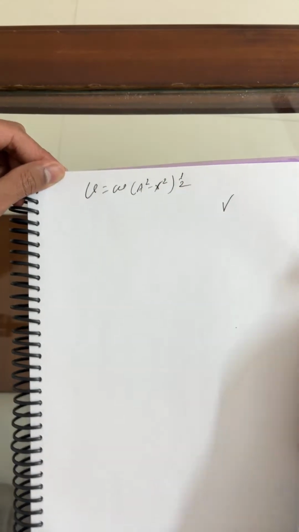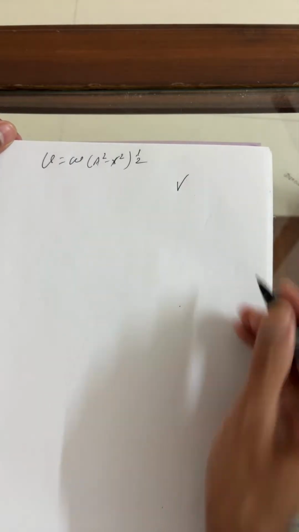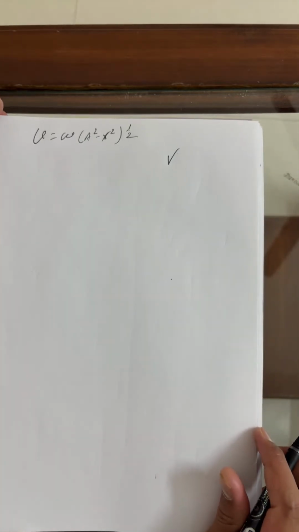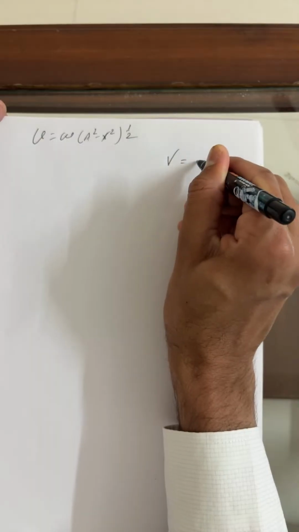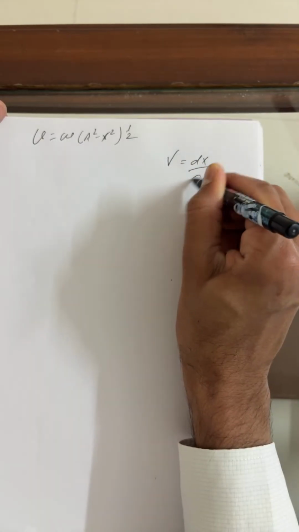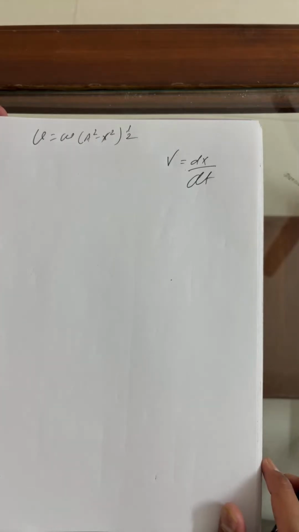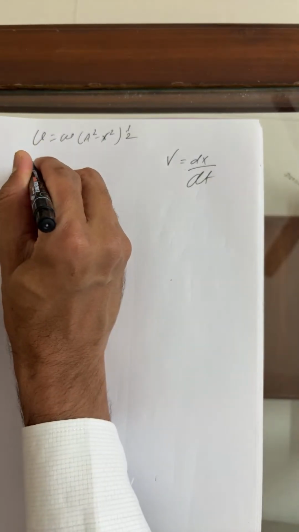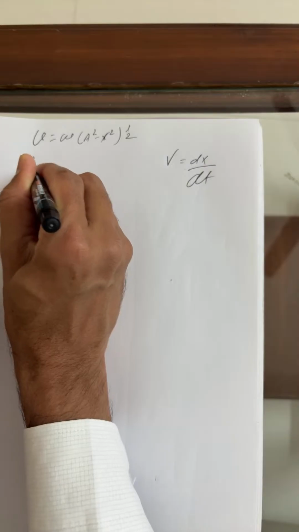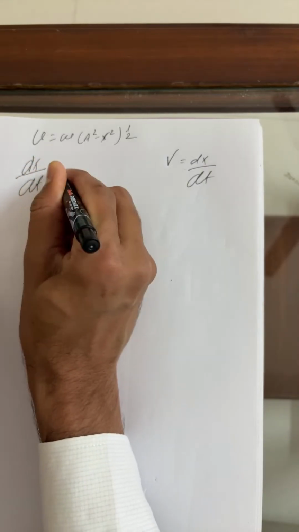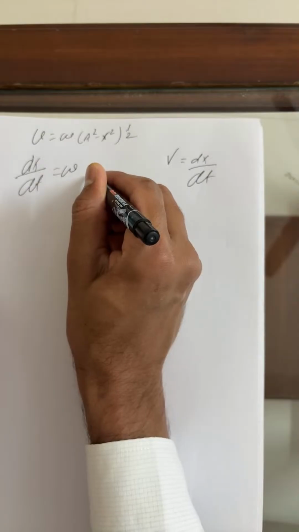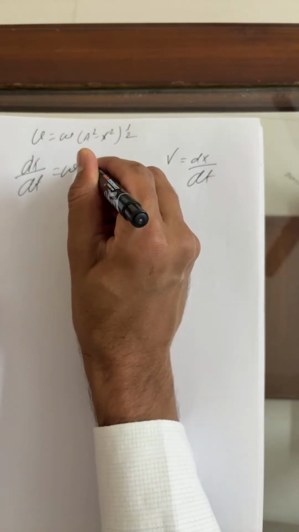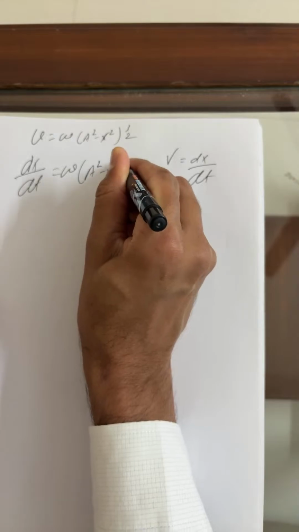From kinematics, I hope all of you know this basic point: v can be written as dx by dt. I'll use this concept here. Now I'm going to replace v, which is dx by dt, with omega times (a squared minus x squared) to the power 1 by 2.